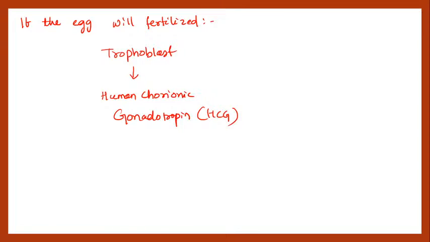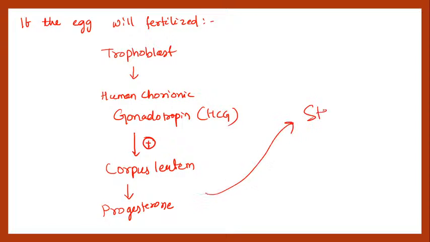So it will be the HCG, human chorionic gonadotropin, right? This hormone will stimulate the corpus luteum, and from this corpus luteum the progesterone will be formed. So this progesterone will go and stabilize the endometrium,